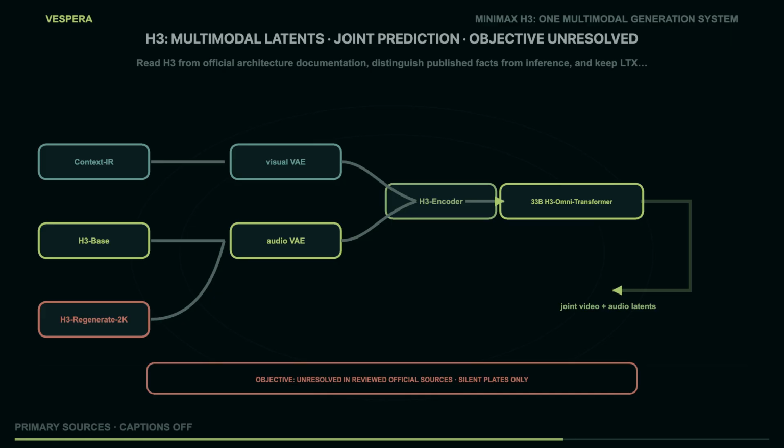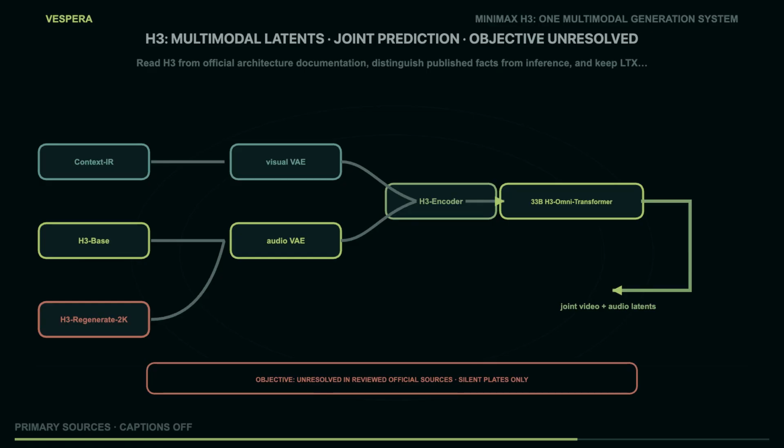The H3 reading also gives us a model of responsible vendor documentation. First, list the name components exactly as the source names them. Then separate the data path from the product claim. The data path in the repository includes encoders, VAEs, an omni-transformer, and decoders. The product claim includes supported generation modes and release checkpoints. Finally, record what the source does not establish. In this case, the materials we reviewed do not justify a detailed sentence about whether H3's core objective should be classified as a conventional diffusion loss, a flow matching loss, an autoregressive latent loss, or a hybrid. That missing detail is not a failure of the episode. It is a useful example of evidence boundaries. Scientific communication becomes less reliable when every unknown is filled with the closest familiar architecture name.